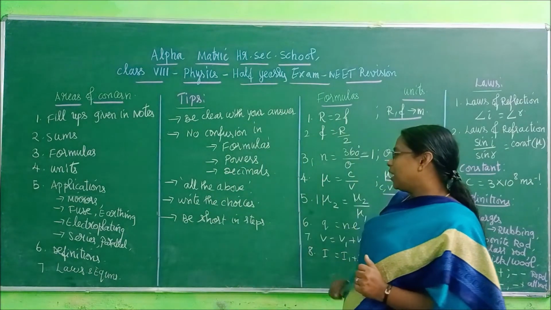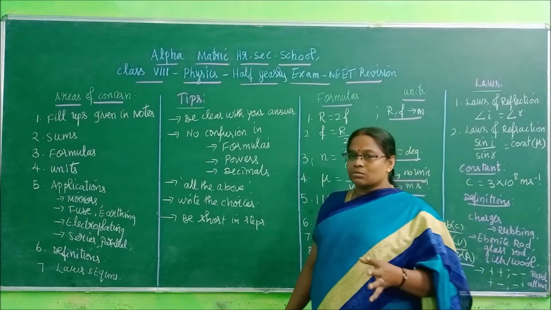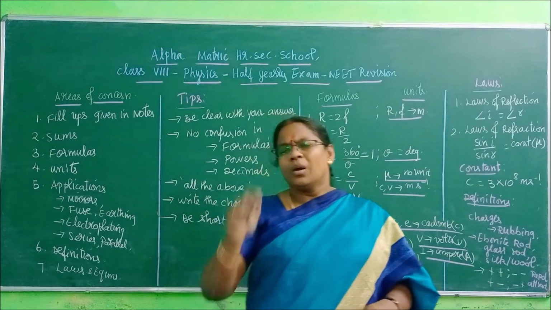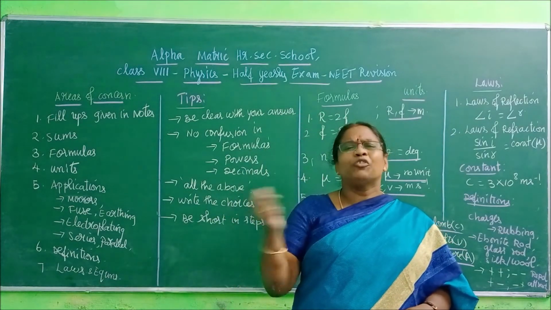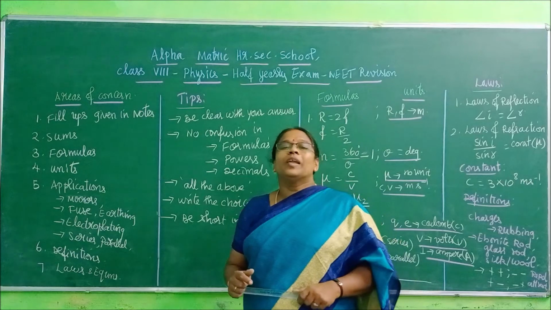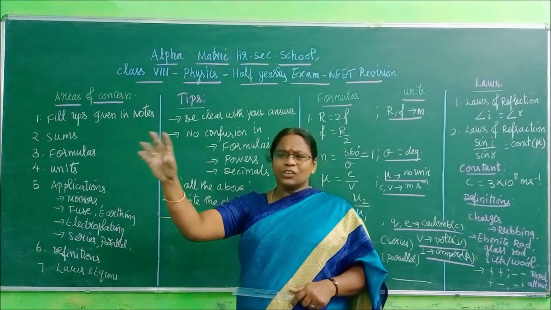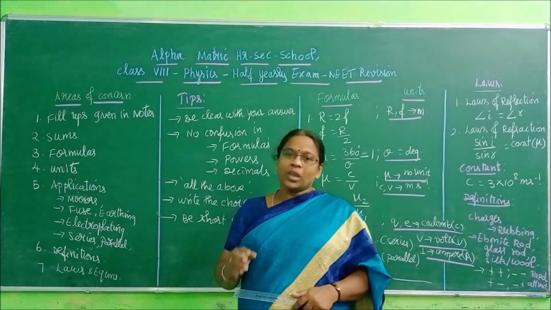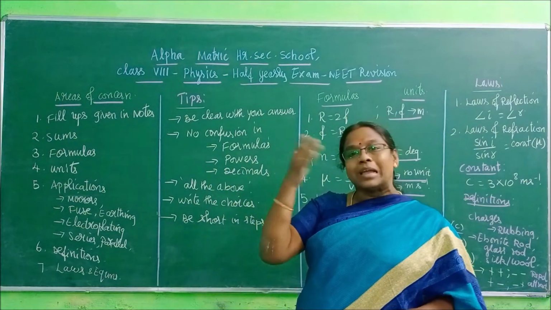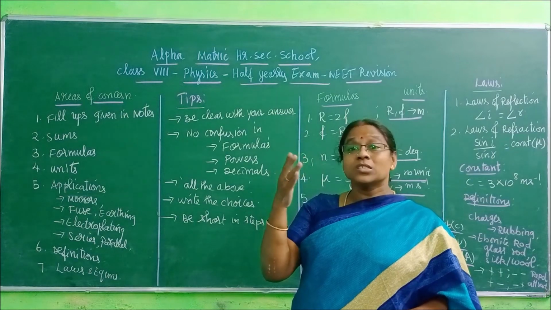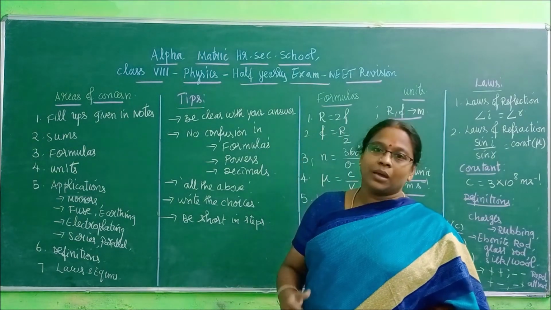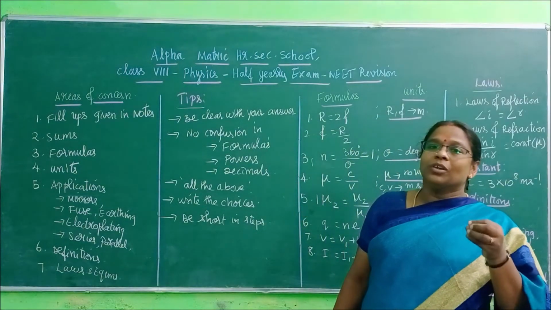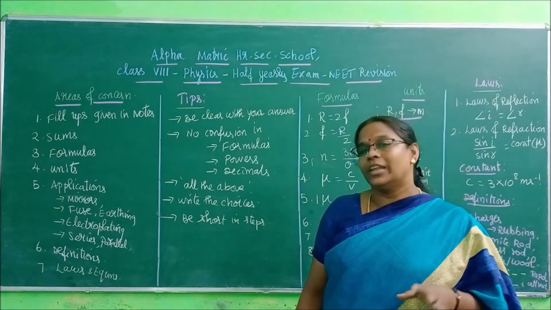Okay. Right. Next one, when you are doing the sums, as you do in the theory exam, don't write the given formula and all. Be very short and very crisp. You have to reduce your time in manipulating the values. Straightly write the formula, substitute the values. Don't be very stern over there about going with the steps. So be flexible in doing the steps, and if possible, do the calculations correctly in mental arithmetic. Okay, so these are the very useful tips you need to follow in your NEET exams.